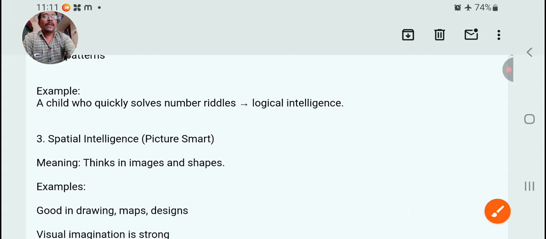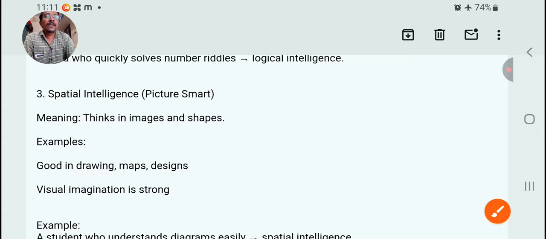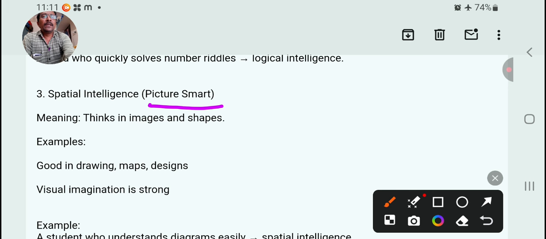The third type is spatial intelligence. It is related to pictures. Spatial, picture smart. Thinks in images and shapes. Example, good in drawing, maps, designs, visual imagination is strong.